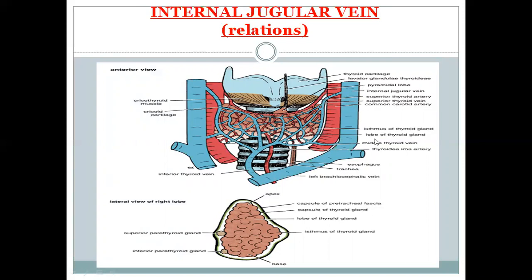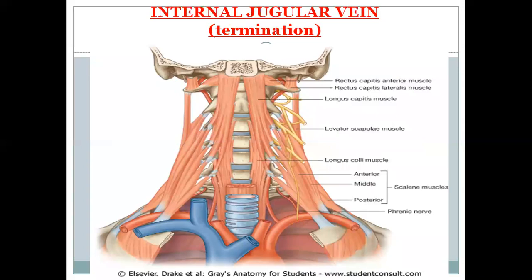So what are the tributaries of the internal jugular vein? Inferior petrosal sinus, the facial vein, common facial vein, and the superior and middle thyroid veins and the lingual veins. These are the tributaries of the internal jugular vein. So this is the esophagus, this is the trachea, and this is the internal jugular vein. Okay, this shows the termination. This is the termination of the internal jugular vein.